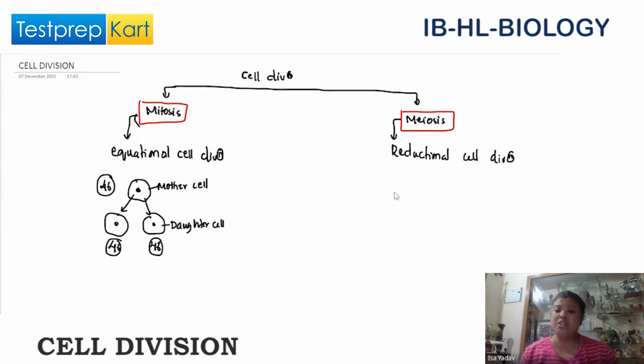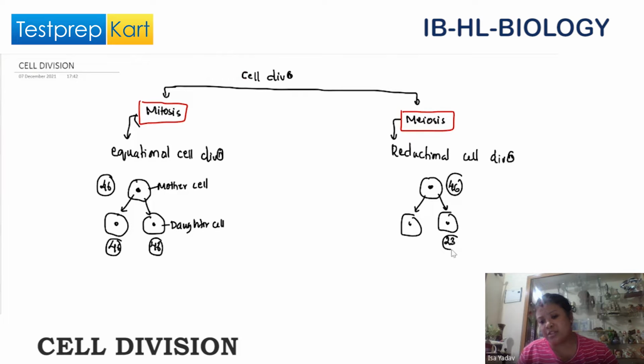Reductional means, if I have a cell here and at the end it forms two daughter cells, if this is 46, each will be half of 46, that is 23 plus 23. Clear? So I'm not going to go further into meiosis here. We are going to go more into mitosis.